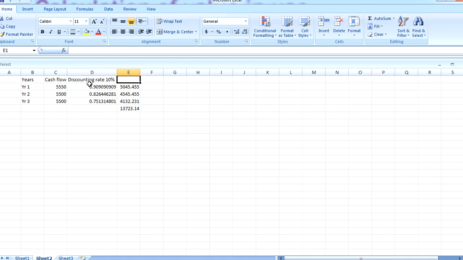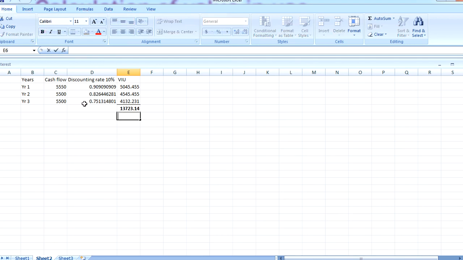And then we can come to the value in use figure through the cash flow of each year into the discounting factor, which gives the present value, and here this amount of around 13723.14 is your value in use figure. This we have to compare with your fair value less cost of disposal, and the higher of the two is considered to be your recoverable amount.